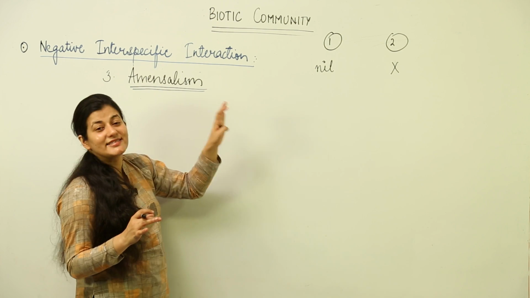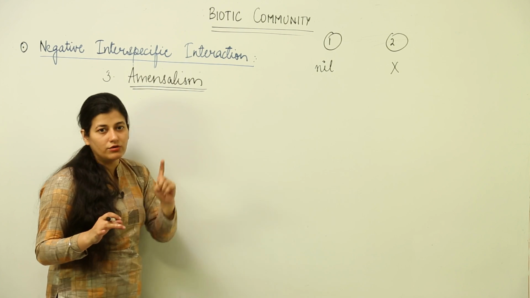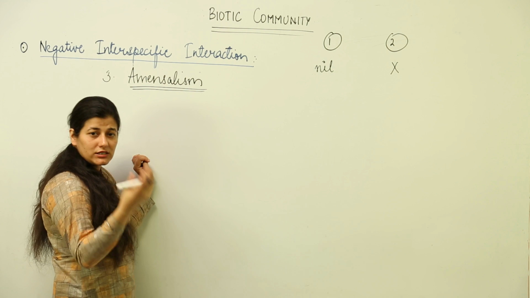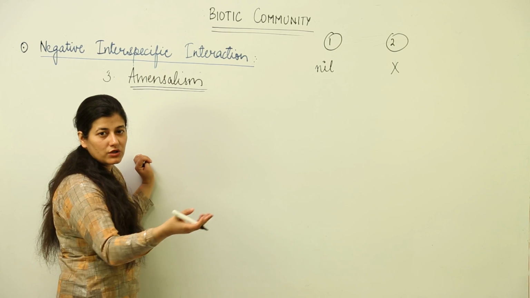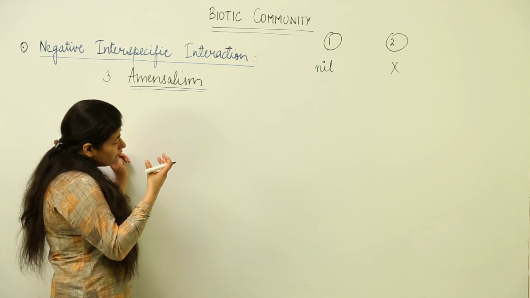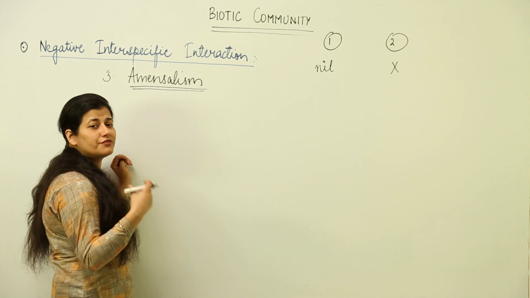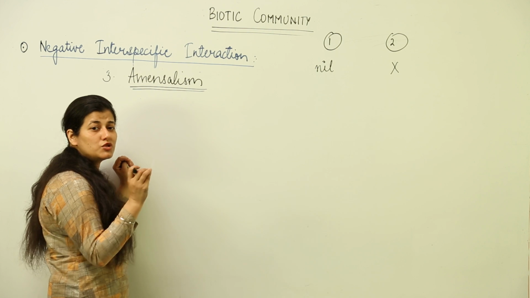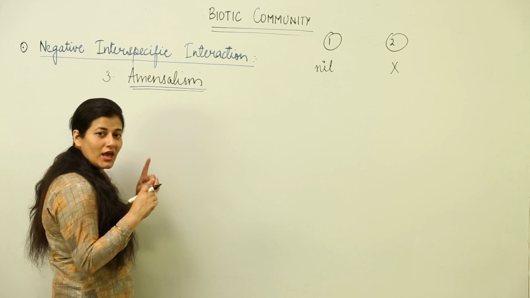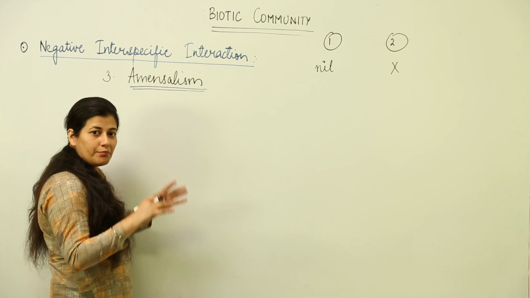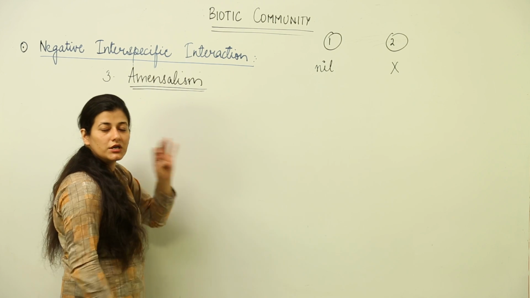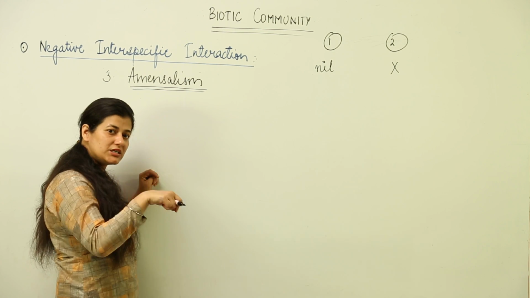For taking the examples of this particular interaction, you have the examples of plants which secrete certain compounds and do not allow the growth of other plants in the given area. So, if I have to explain or define amensalism as an interaction, it would be that particular process in which the growth of one organism in the given area hampers or stops the growth of another specific organism belonging to a different species in that particular area.